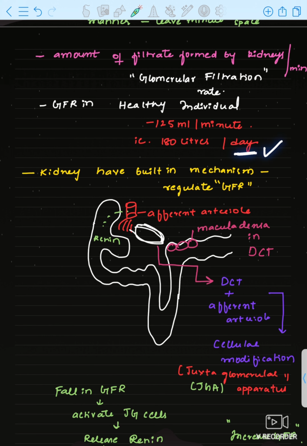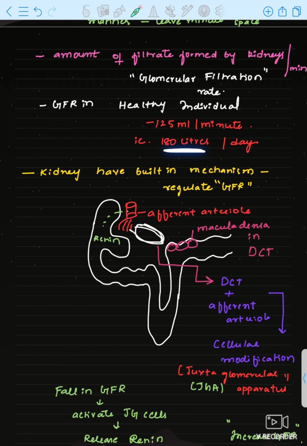And per day how much filtrate will be filtered? Then 180 liters. From where will 180 liters of GFR be formed? It is highly impossible. Will 180 liters of urine be filtered out? No. Maximum 1.5 liters of urine will be excreted.